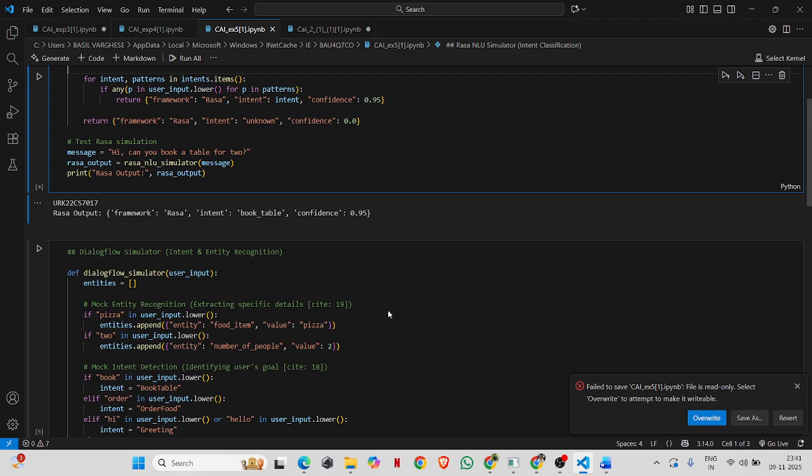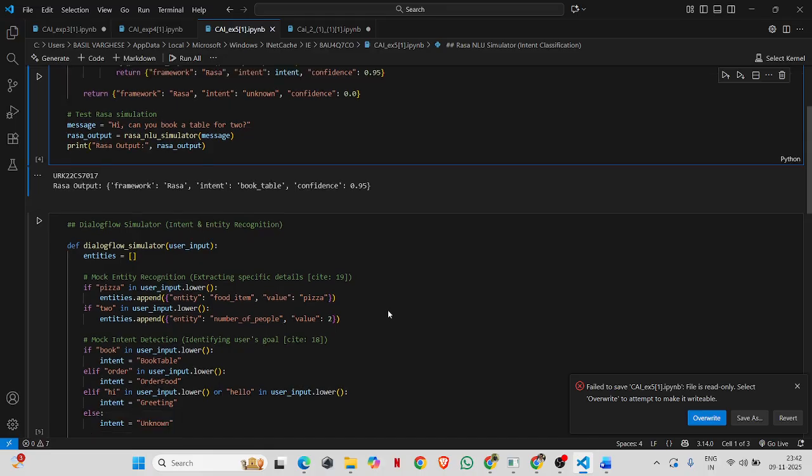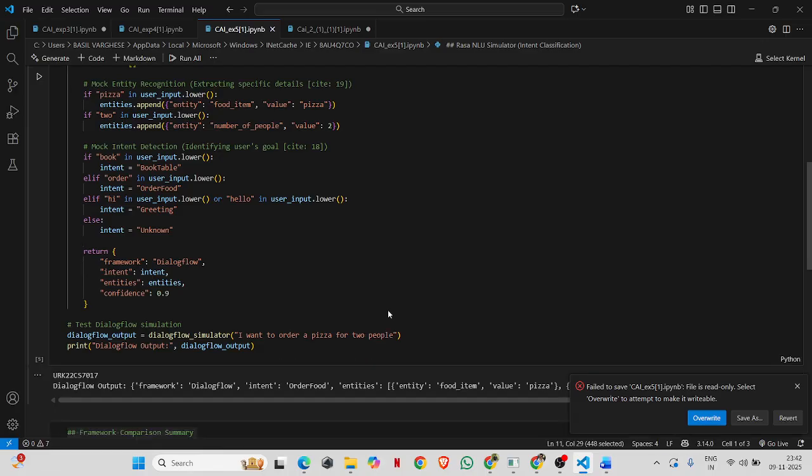For example, if the message contains pizza, we recognize it as a food item. If it contains two, we recognize it as a number of people. So if a user says, I want to order a pizza for two people, the entity extraction will be entity food_items with value pizza, and entity number_of_people with value equal to two.